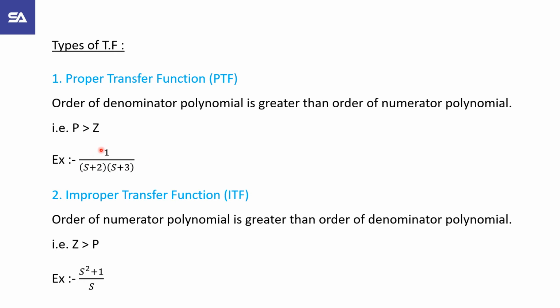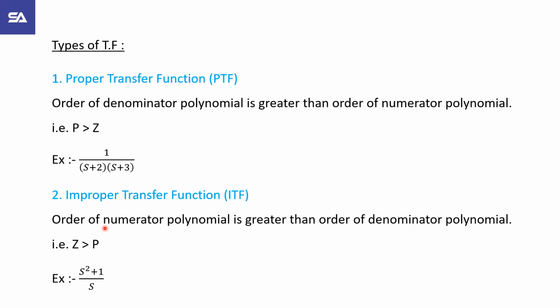Order of numerator polynomial is 0, and order of denominator polynomial is 2. So order of denominator polynomial is greater than order of numerator polynomial. It's called proper transfer function.